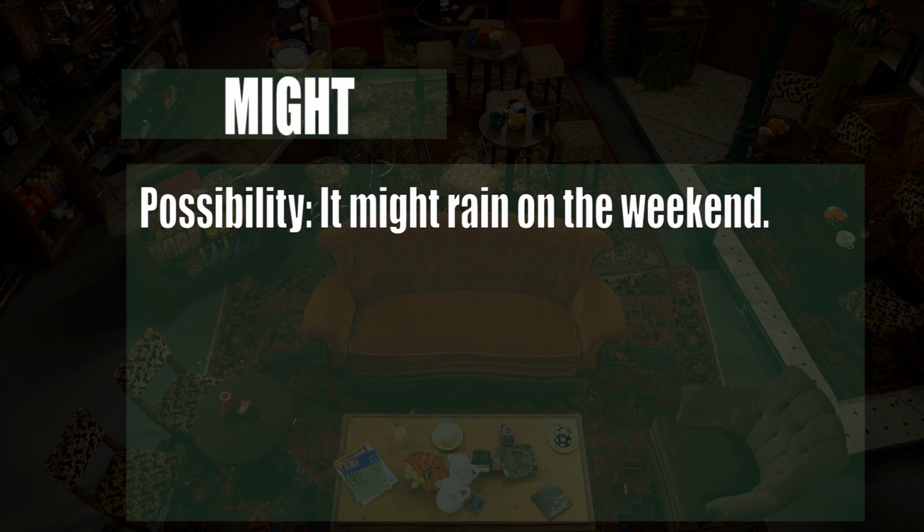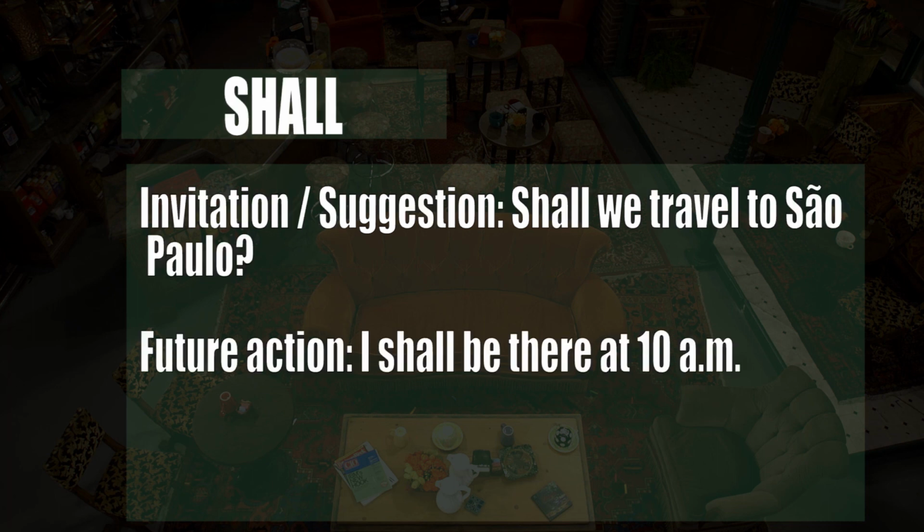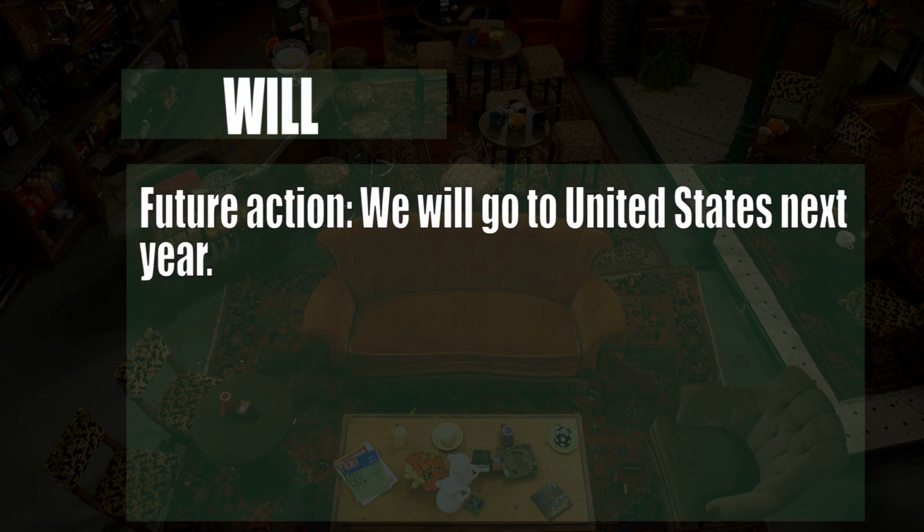So, like we could realize, Joey and Rachel used this modal verb for possibility. I might know something. So, the last modal verbs are shall and will. We can use shall for invitation or suggestion, like for example, shall we travel to São Paulo? Another way is for future action, like for example, I shall be there at 10 a.m. And will is used for future action, like for example, we will go to the United States next year. So that's it. Thank you very much.